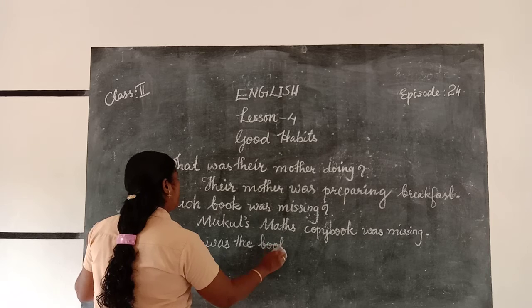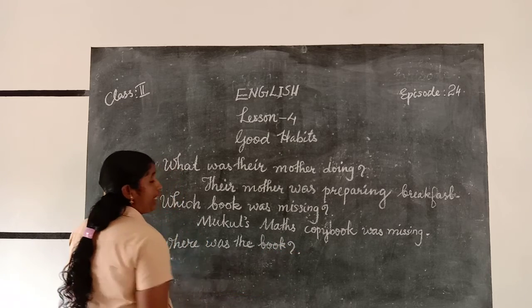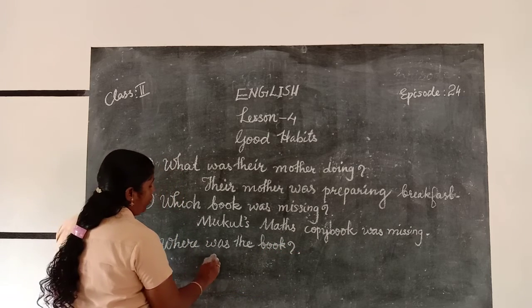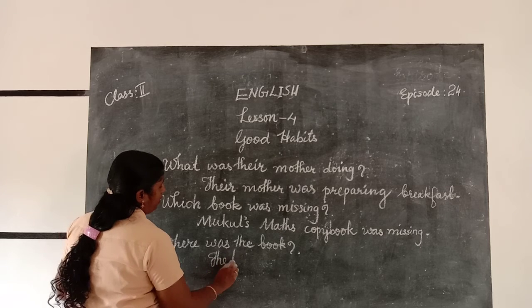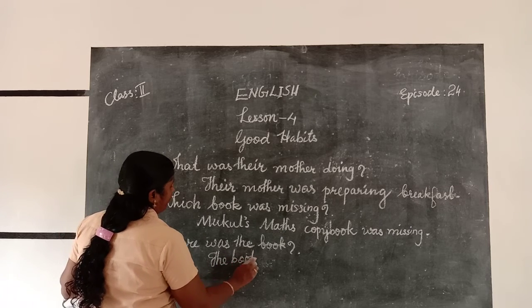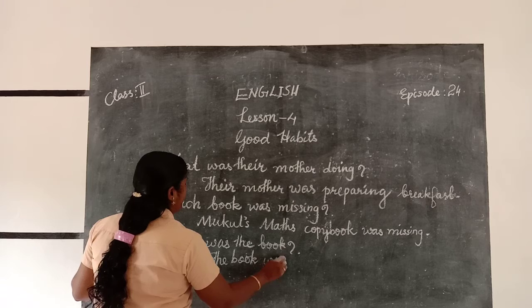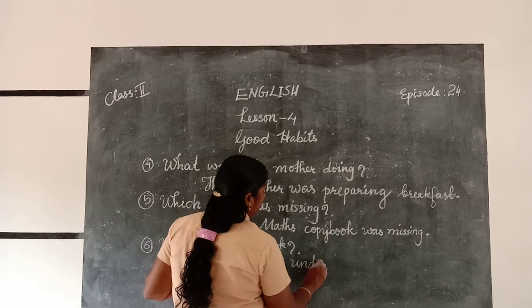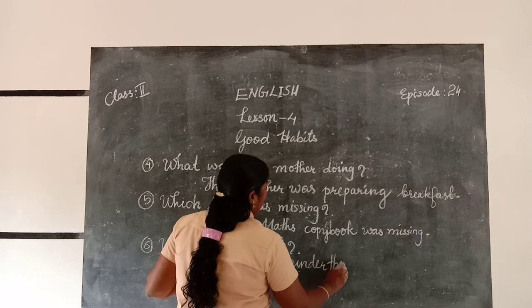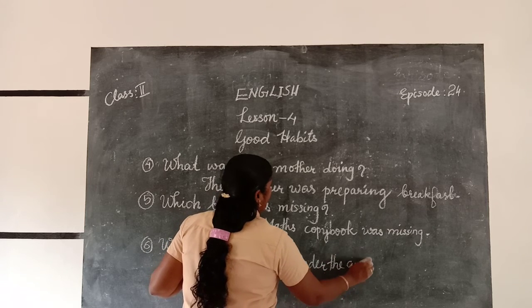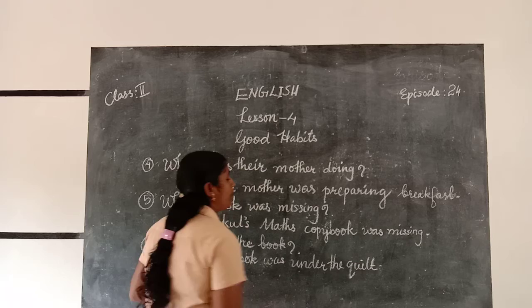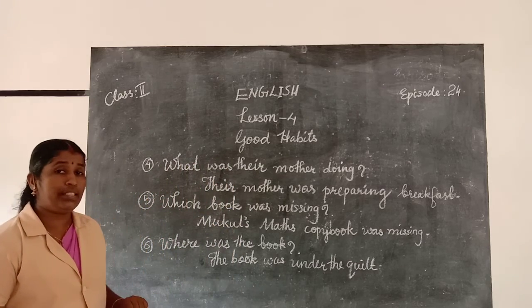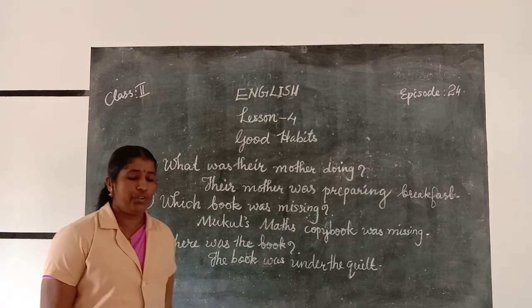The book was under the quilt. Under the quilt, Q-U-I-L-T. The book was under the quilt.